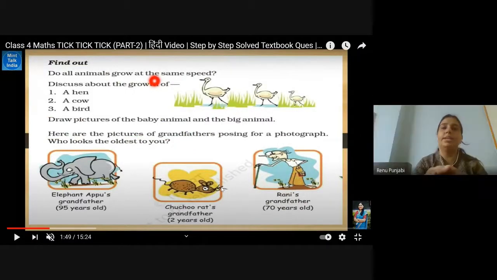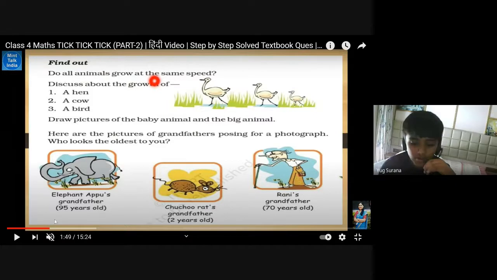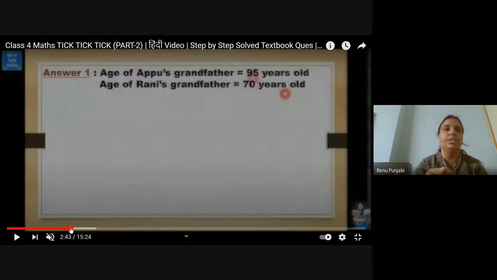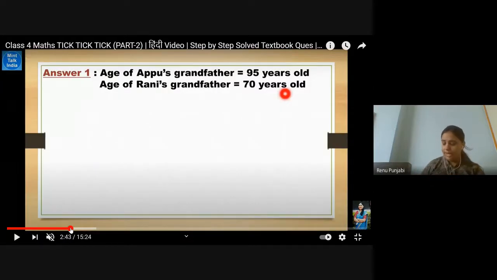We were doing the textbook exercises, as you know. Now we are on page number 45. Okay, ma'am. So I am discussing the ages. Now the question is coming. How much older is Appu's grandfather than Rani's grandfather? How will you find it, dear students? Tell me.